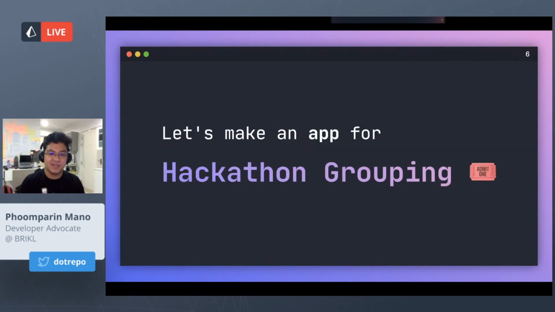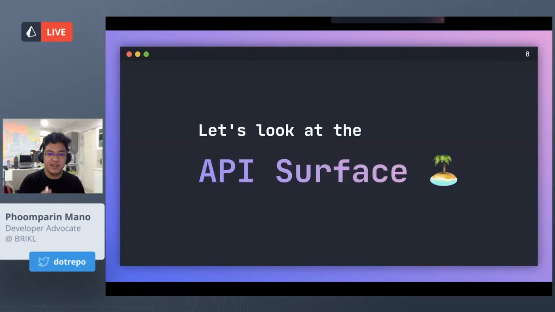Since I'm a hackathon organizer, let's make an app for grouping people in hackathons. I'm the organizer of the Stupid Hackathon Thailand, and one problem we have is people in hackathons usually don't know who to group with, who would be the perfect team. So let's make an app for them. But first, let's look at the API surface, the API that we are going to make a schema for.